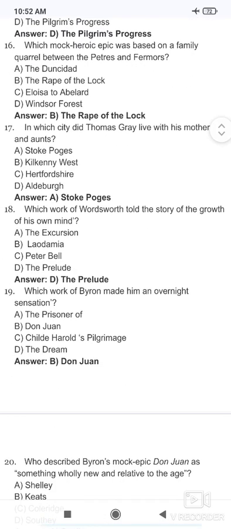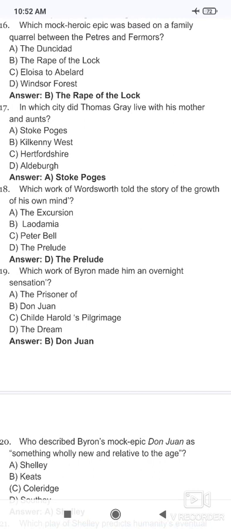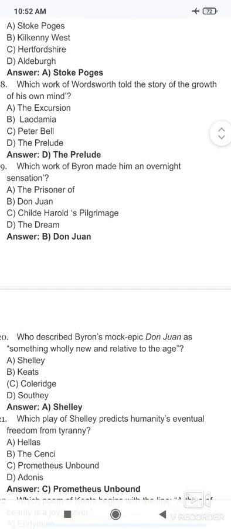In which city did Thomas Gray live with his mother and aunts? So the Stockport. Answer is Stockport.